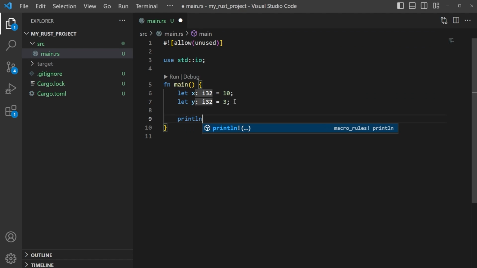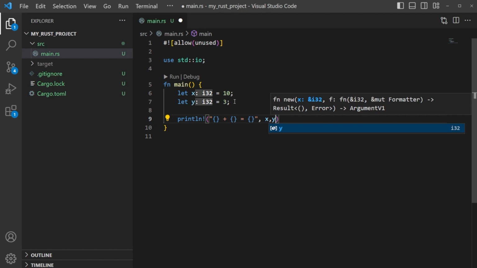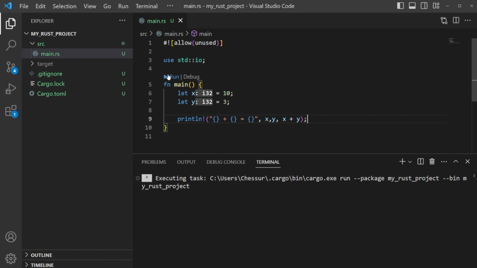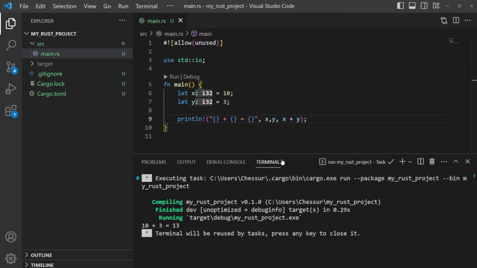So what I want you to do is do print line, and we can just say something like placeholder plus placeholder equals placeholder. And then you can just do something along the lines of x, y, and then x plus y. We'll space this out, just make it a little bit cleaner, and that should, in theory, print out our answer. So let's save this, run it. Okay, 10 plus 3 is equal to 13. So we've seen this before, kind of. We are now looking at it using variables as placeholders.